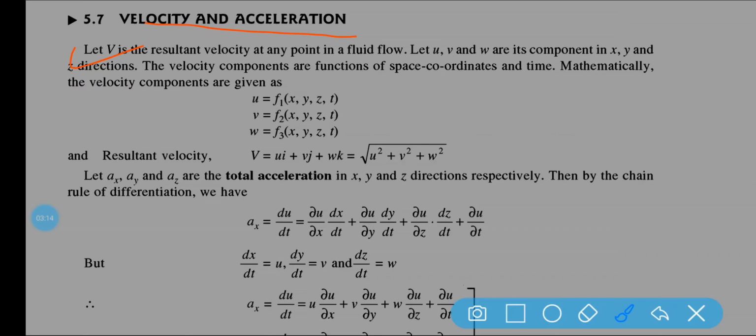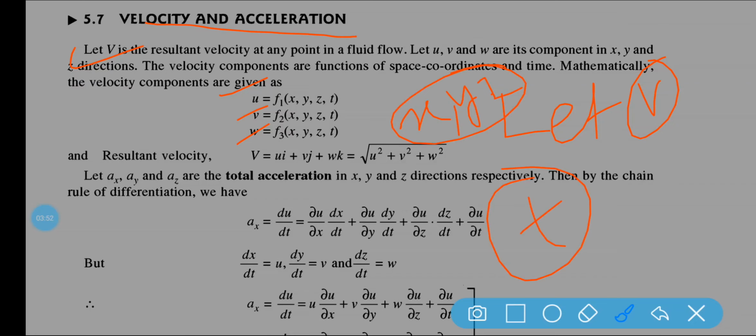We want to calculate the velocity and acceleration of a flowing fluid. Now remember, if V is the resultant velocity at any point in the fluid flow, and u, v, w are its velocity components in the x, y, z directions respectively, then the velocity components are functions of space and time.